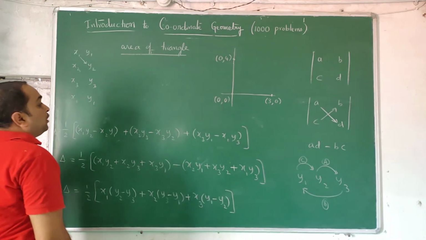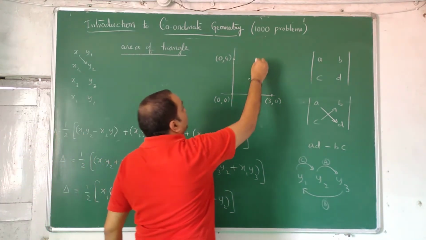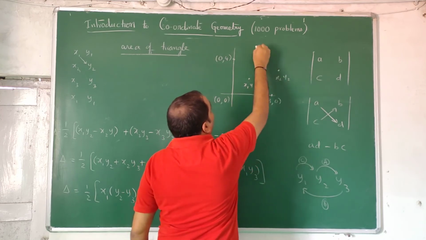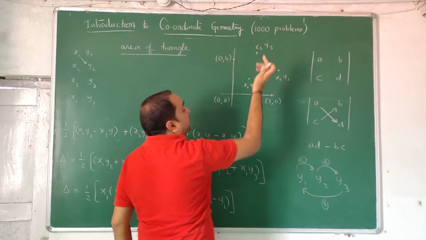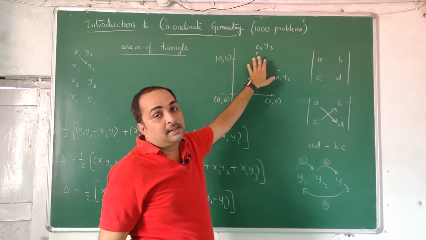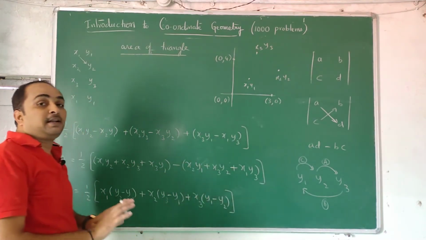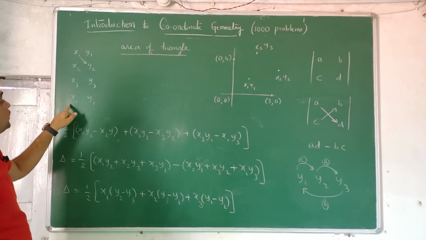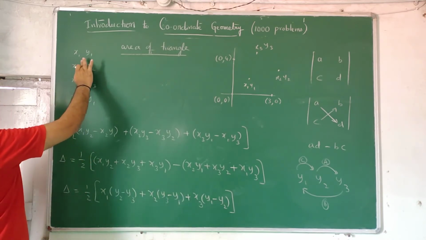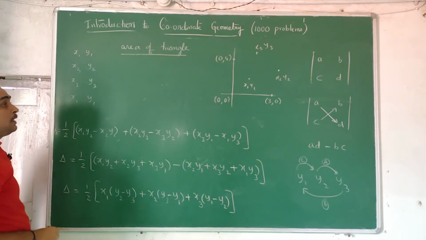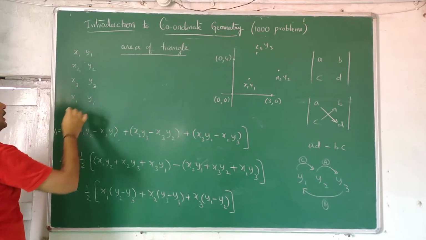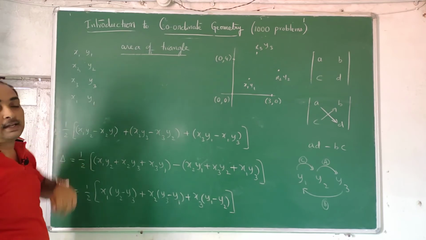So now if you have 3 points, x1 y1, x2 y2, x3 y3, any point can be taken as x1 y1, but once you take it, fix it until the problem is over. So x1 y1, x2 y2, x3 y3, x4 y4. The fourth point doesn't exist, so repeat that point. So A, B, C, D, A, B, C, D, like that you have to take sets.